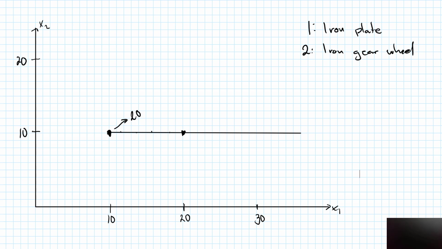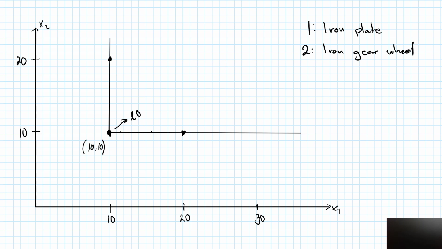The same argument goes if I go straight upwards from my starting bundle. If you consider this bundle containing 10 iron plates and 20 iron gear wheels, you will be able to produce 20 transport belts from this bundle, and then you're left with 10 iron gear wheels, which you can do nothing with. Again, assuming that you're only interested in producing transport belts. So you're also indifferent between all points on this vertical line. This L-shaped figure is then my indifference curve for my 10,10 bundle.